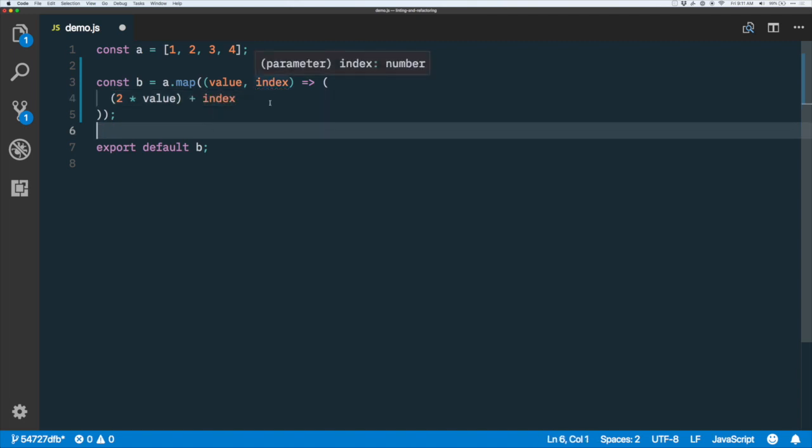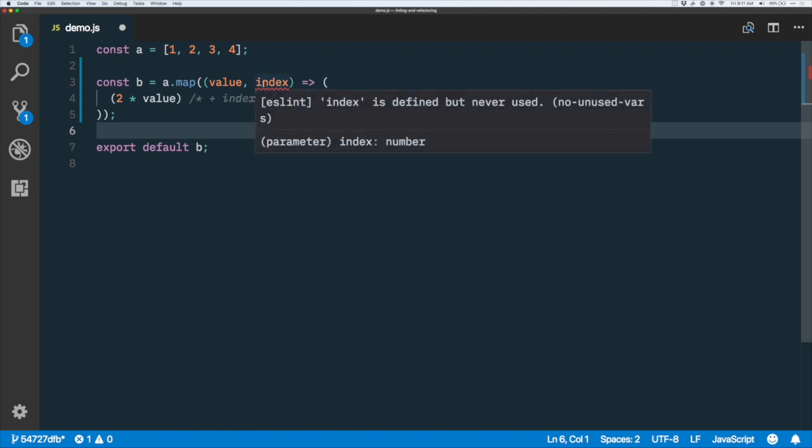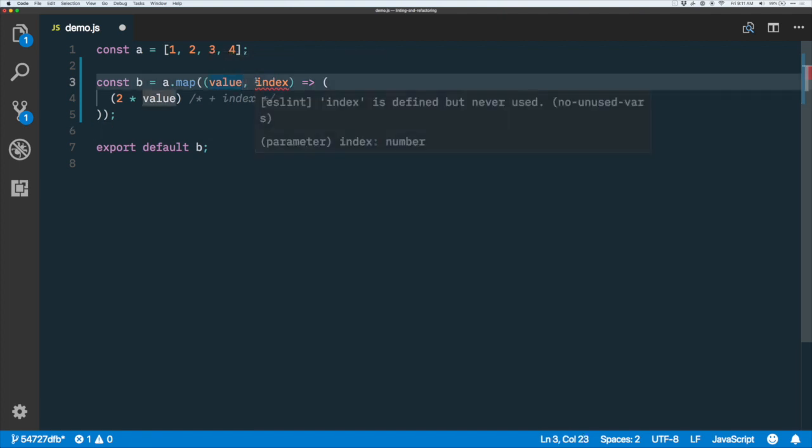So that's great. But maybe we say that we're not so sure if we want index to be added in. We want to remove it to see, so we temporarily remove it. We could even comment it out if we wanted to. And say we're planning on putting it back in, we just want to see the difference this makes to not include it in the calculation. Well, we're already getting an error that index is defined but never used, and so we say, okay, we've got to comment that out as well.